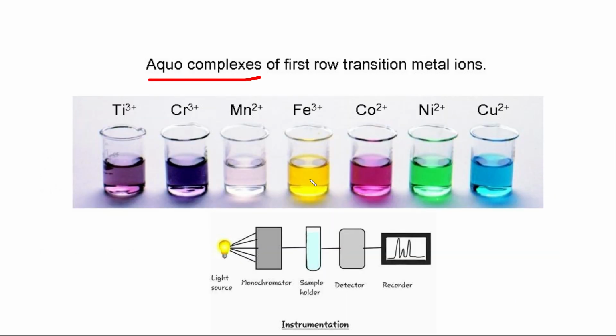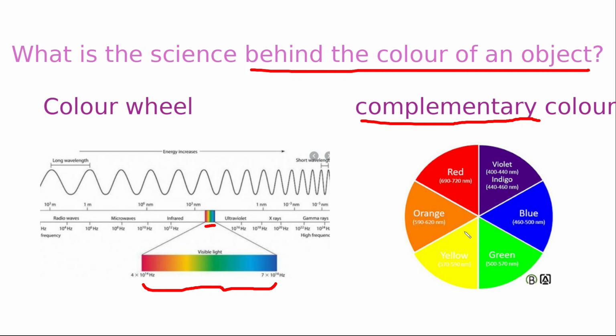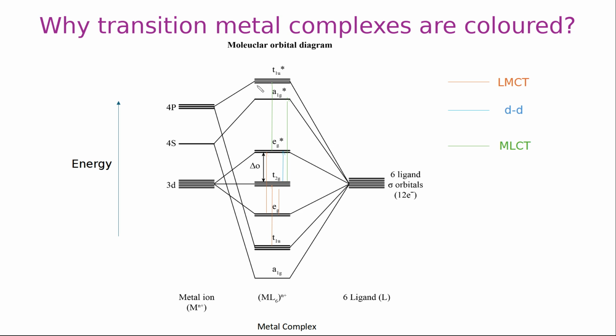So that means electrons will absorb color from the visible region and go to a higher energy level, obviously. So inside also this thing will happen. Electrons actually give the color for our complex, because we are concerned about transition metal complexes. Color will be absorbed by the electrons inside the transition metal complex, and they will go to a higher energy level, and then you will see the complementary color.